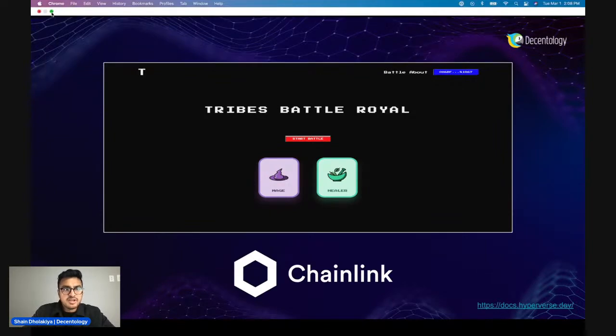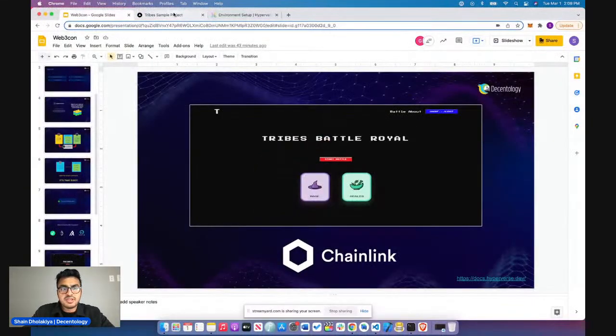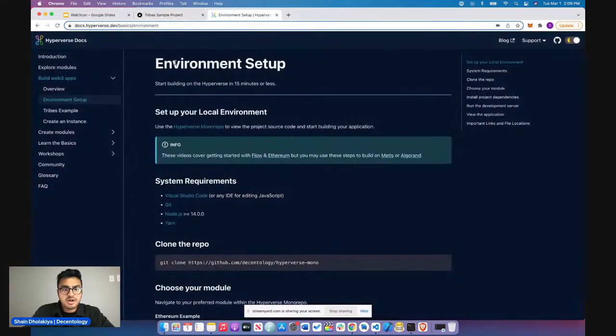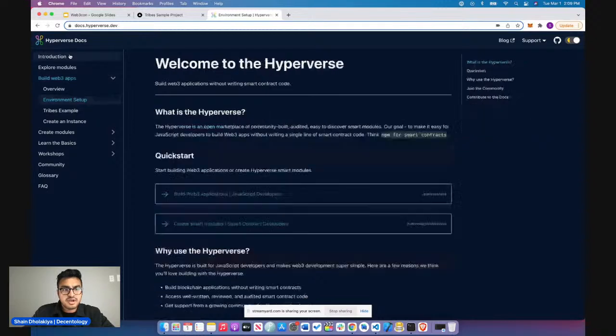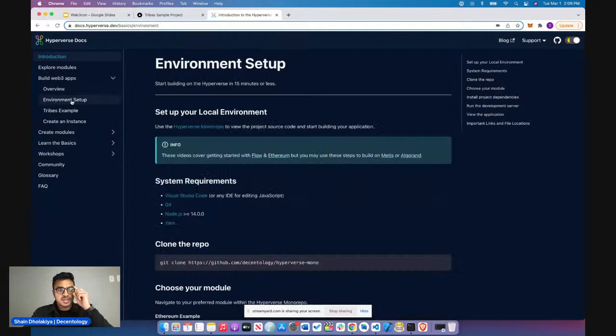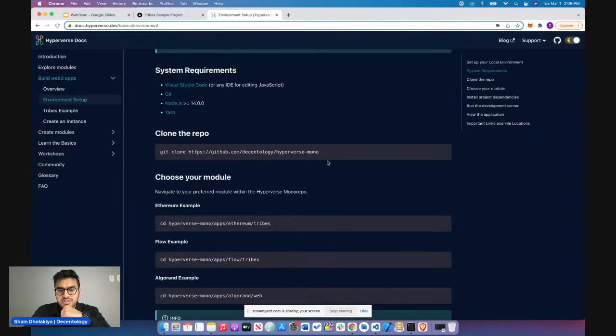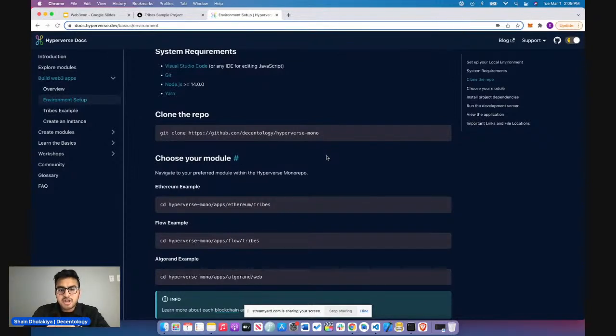Now let me minimize this and actually pull up the tribes example dapp. You can follow along here on docs.hyperverse.dev, which will take you to the introduction, and then we'll go down to build Web3 apps and environment setup. I've already done this, but you guys can do this on your own local machine as well. You would simply clone the mono repo. That repo will automatically give you all the example modules that we use on various blockchains, as well as the example dapps.